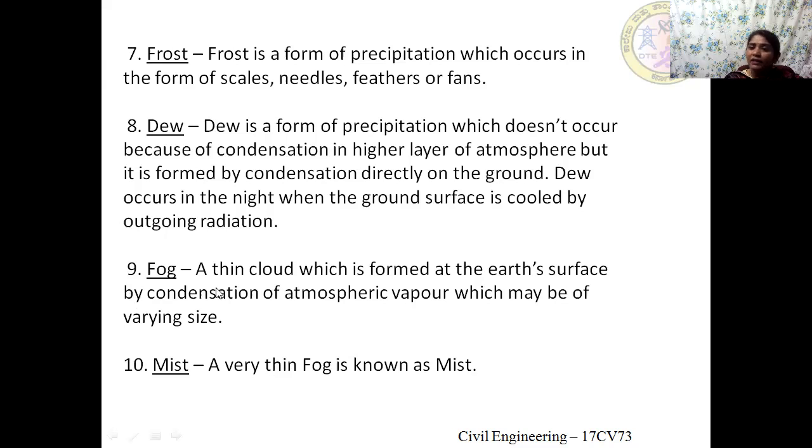Moving to the ninth form of precipitation, that is fog. Fog is nothing but a thin cloud which is formed at the earth's surface by what? By the condensation process of atmospheric vapor, which may be of varying size. So this fog usually hinders our visibility.